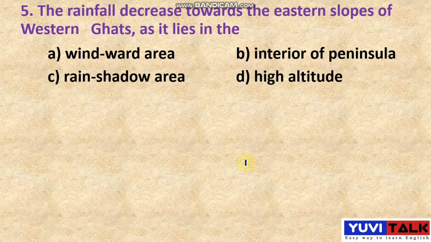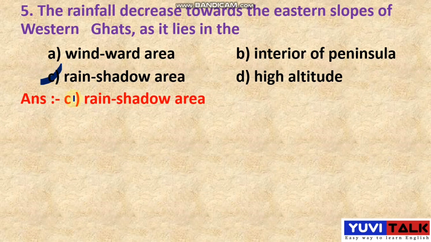What is the right answer? Have any guess? C there. The right answer is, student, option C. Okay, rain shadow area. Okay, it is the right answer here. Option C is the right answer, students. Okay, I hope you understood, students. Now let's move on to the next question.